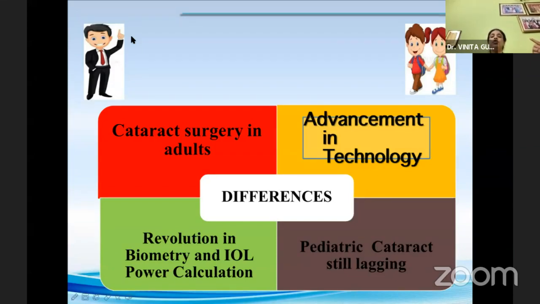In a pediatric age group, obviously they have different parameters, which means they have steeper corneas with higher keratometric readings and a smaller AC depth. So the standard IOL power formulas are inadequate. Because when we're doing measurements in ultrasonic modes, the ultrasonic velocity is different because of these parameters. And secondly, they are changing parameters since it's a growing eye. What are the difficulties which we face in doing measurements?